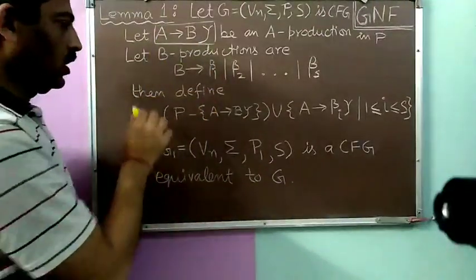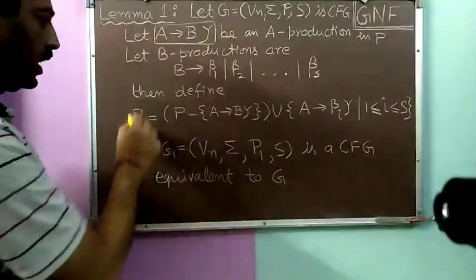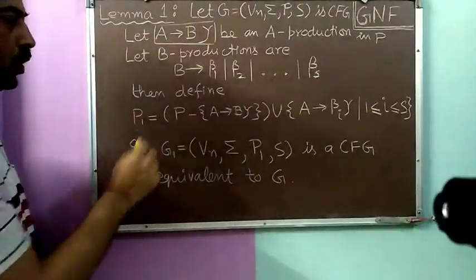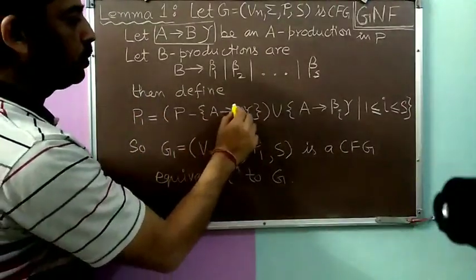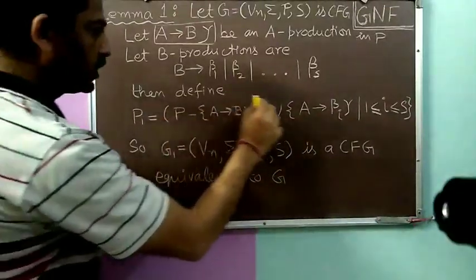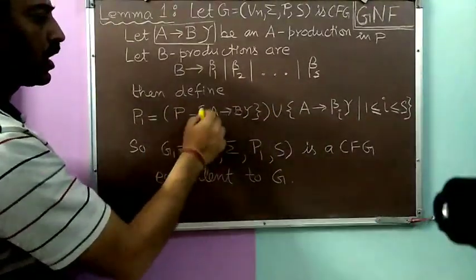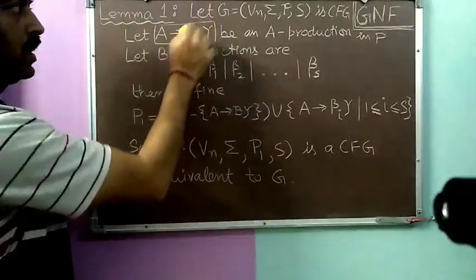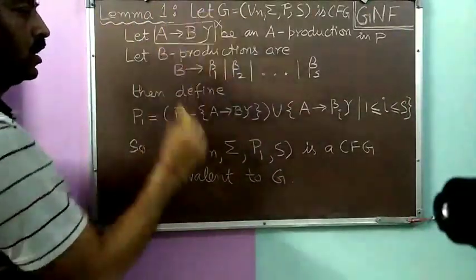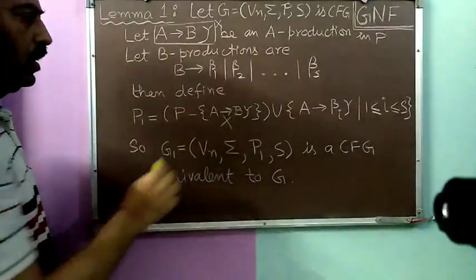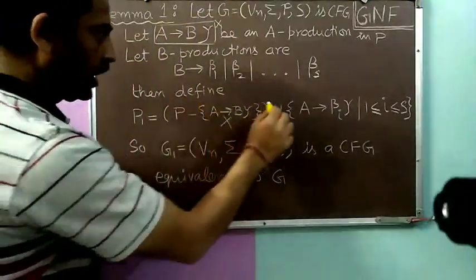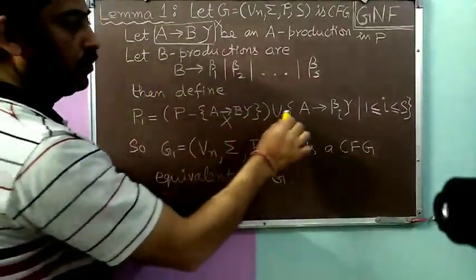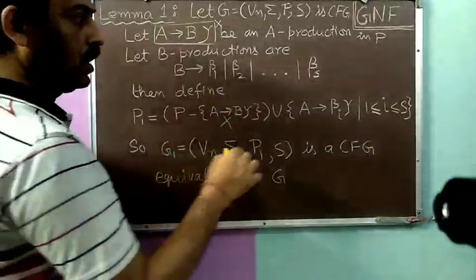If this is the situation, then we can define another set of productions P1. This P1 will be equivalent to P minus A to B gamma. In the set of productions we are removing this A production, A to B gamma, and then we are adding certain more productions in its place.